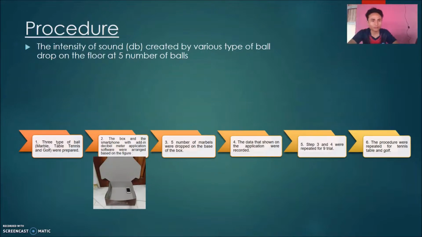The procedure. The intensity of sound in decibel unit created by various types of ball dropped on the floor at 5 number of ball. 3 types of ball, marble, table tennis, and golf were prepared. The box and the smartphone with a decibel watt meter application software were arranged based on the figure. 5 number of marble were dropped on the base of the box. The data shown on the application were recorded. Steps 3 and 4 were repeated for 9 trials. The procedure was repeated for table tennis and golf.